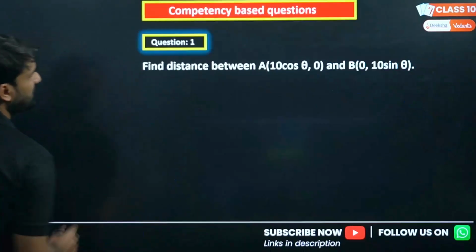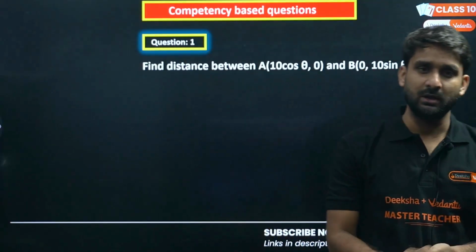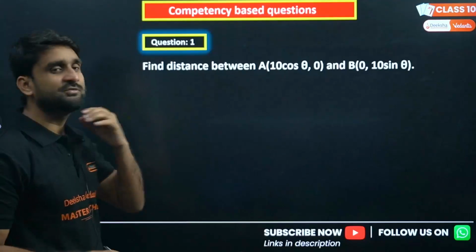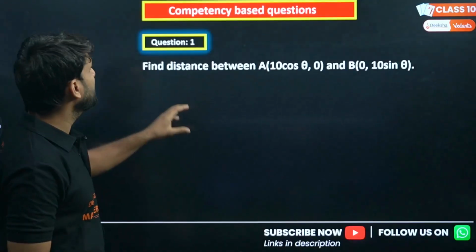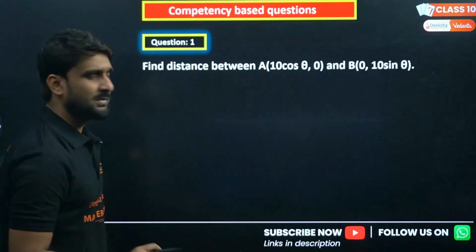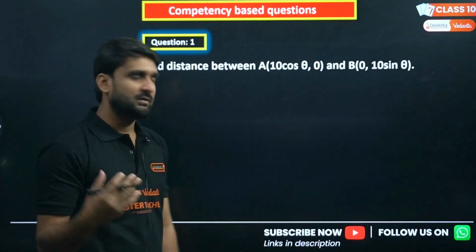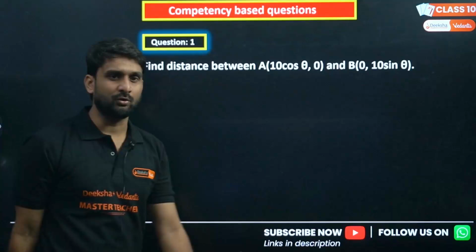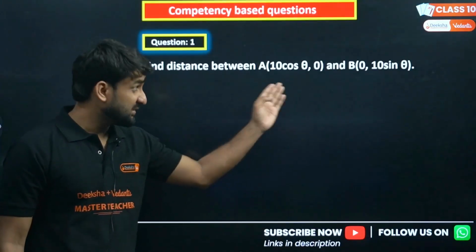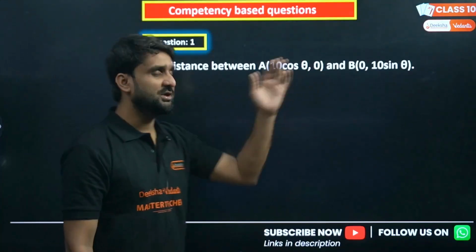So let's move to the questions. Let's do a few questions so that your confidence can build up and you can clear your concept of the distance formula well. I'm giving you a few competency based questions. The first 2-3 questions should be easy to build your confidence in the distance formula, that's why I'm giving you a very easy question. But this question has already been asked in a board examination. So this is a competency based question.